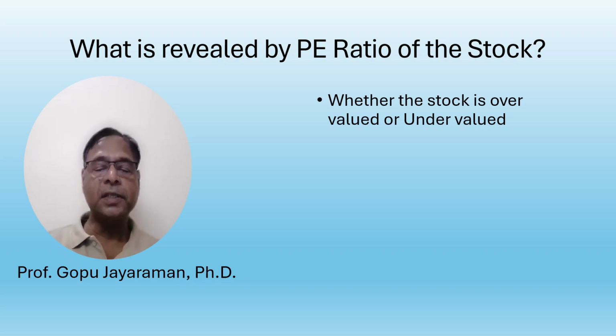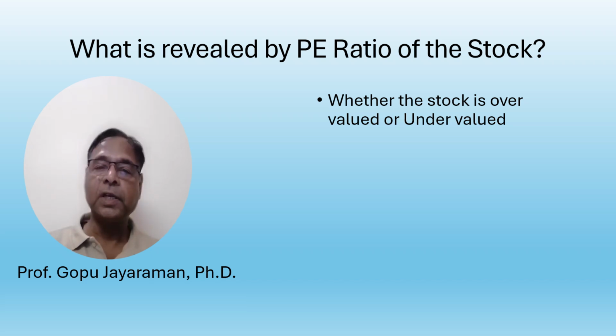If the stock price is continuously increasing, the PE ratio will increase. It means it is overvalued. If the stock price continuously comes down, then the PE ratio will come down. That indicates the stock is undervalued. As prudent stock market investors, they would always like to go for bottom fishing, that is, buying the stock at a low price or at a reasonable price.